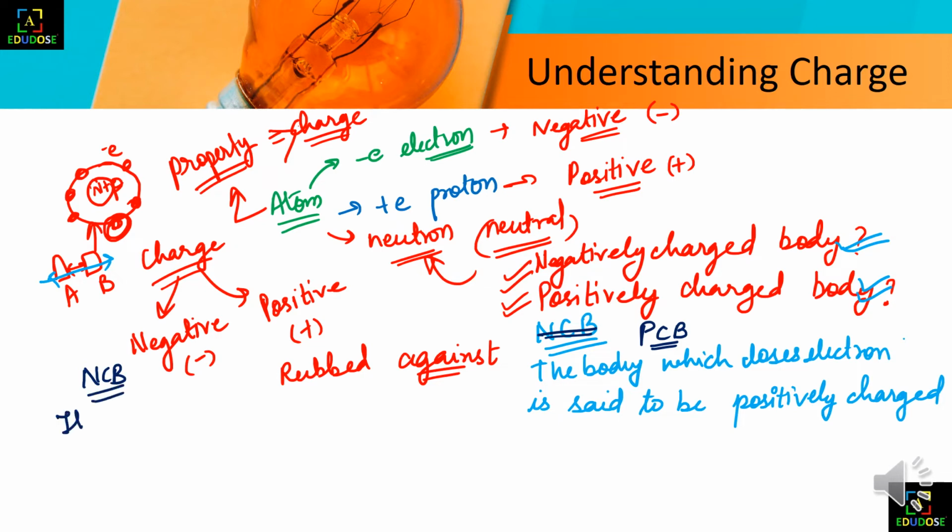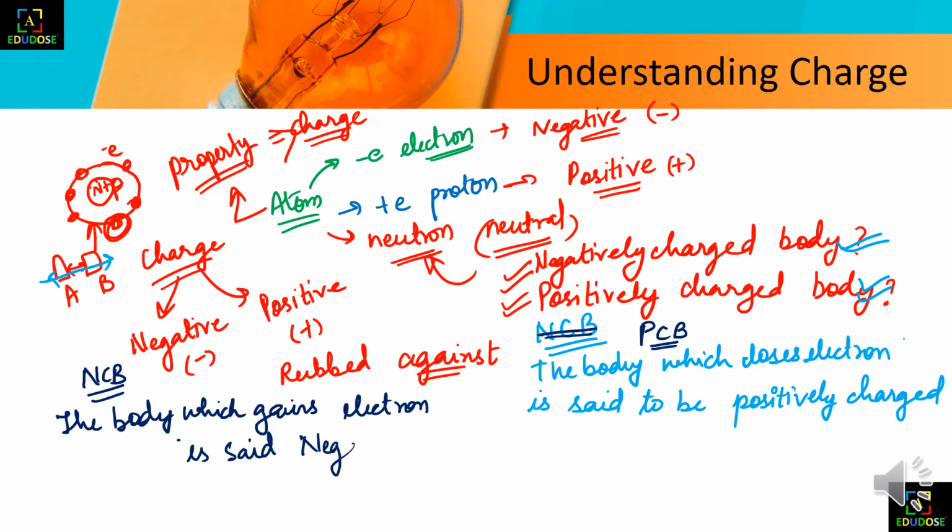So the body which gains electrons, meaning the body which gets electrons, is said to be negatively charged. So don't get confused between gaining and losing.